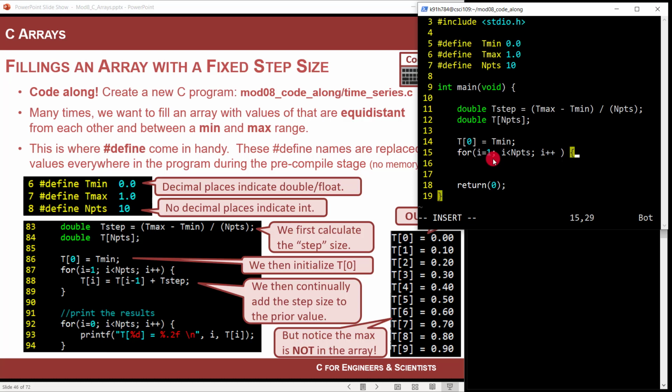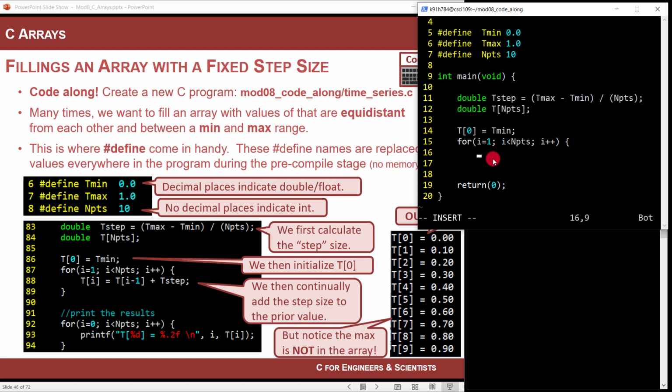Now I'm going to start this little buddy. I open my curly, and first of all, let me close the curly. I'm going to say this: t at i equals t at i minus 1 plus t step.